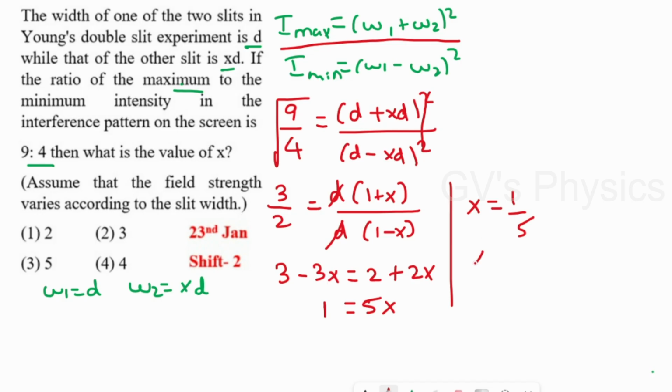So the actual value is x is equal to 1/5, but in the options we have only 5. So it's a bonus question. If you attend this question, you will get the mark. So anyway, the answer is x is equal to 1/5.